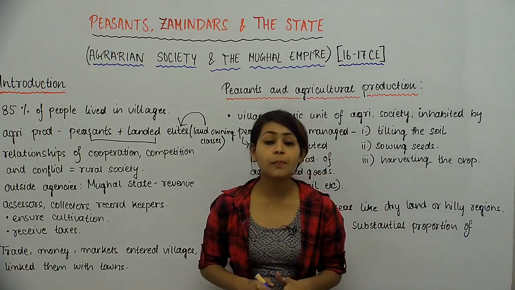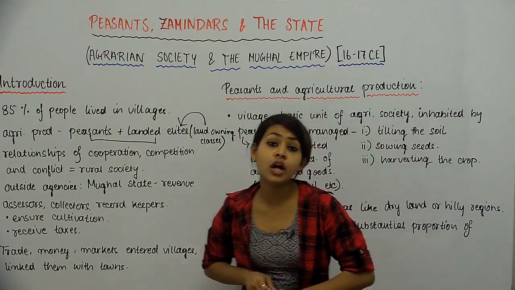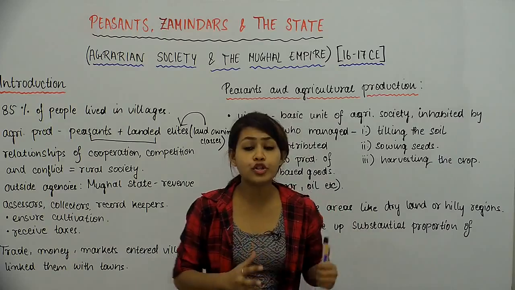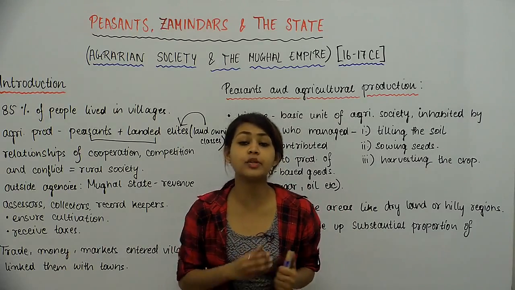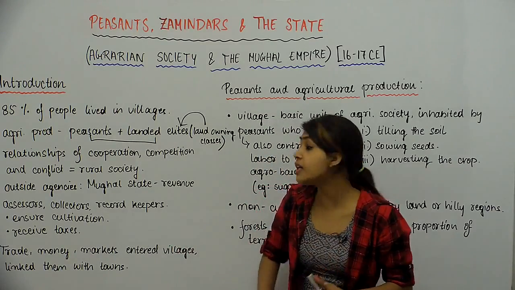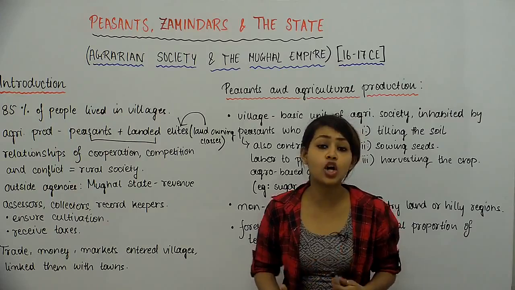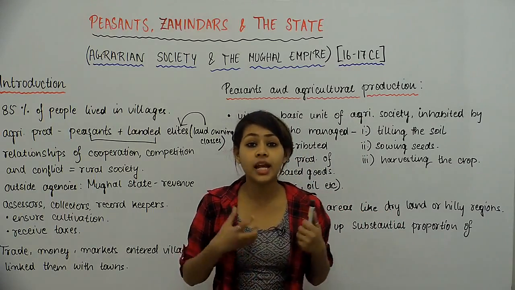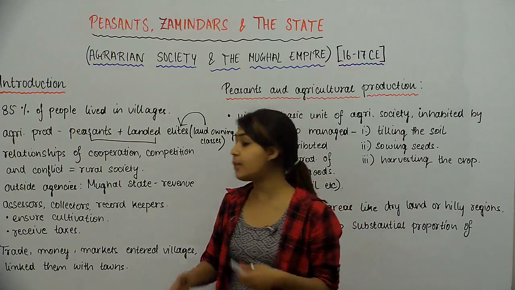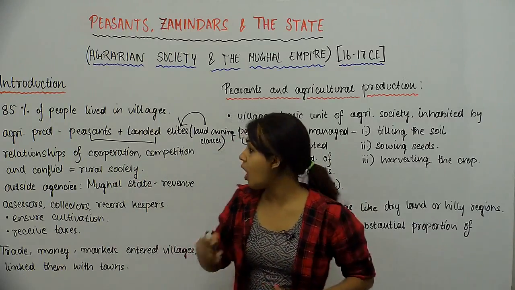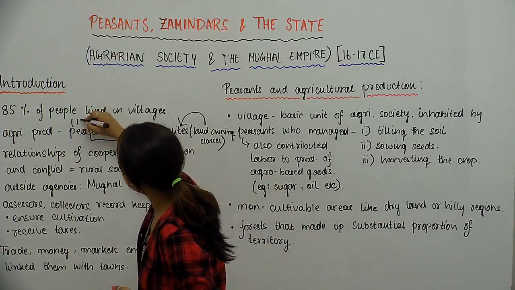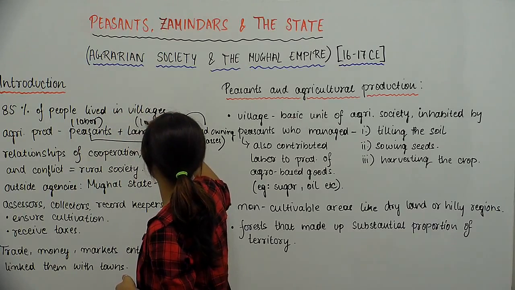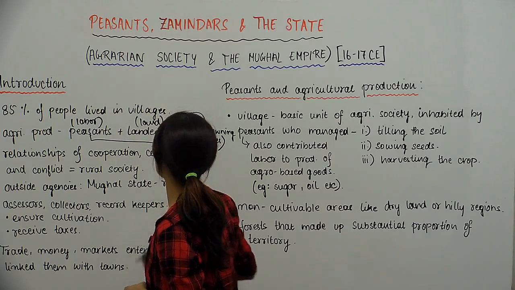So the peasants thought that they should get the major proportion of the produce that they had cultivated, because they were the ones who had cultivated it. And the landed elites thought that they were the ones who should get the produce because it was their land. So the land was theirs and the labor was of the peasants. So these people contributed their labor. These were the ones that the land belonged to.